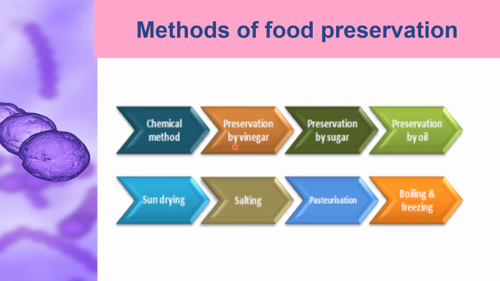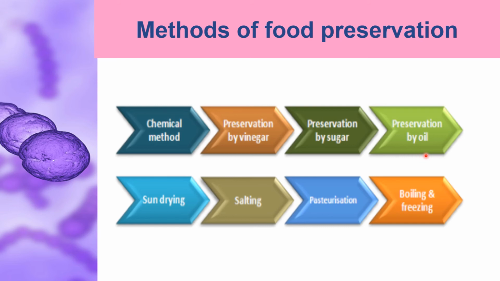In preservation by vinegar, vinegar is added to the food items, and on adding vinegar the sourness of the food increases and the microbes cannot survive in a highly sour environment. Preservation by sugar: by adding sugar, the moisture content of the food is reduced, and moisture is one of the important requirements for microbes to multiply. Once the moisture is removed, the food is not suitable for the growth of microbes.